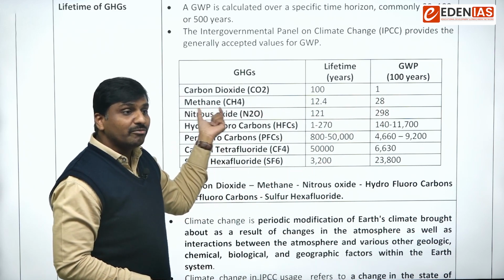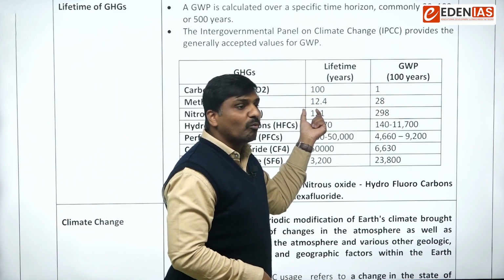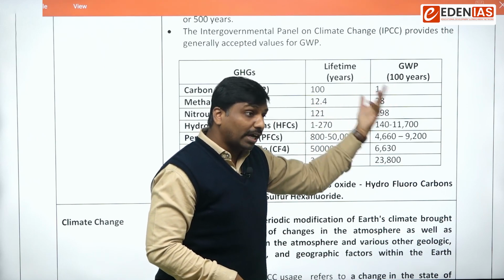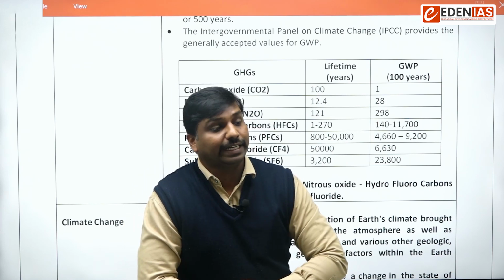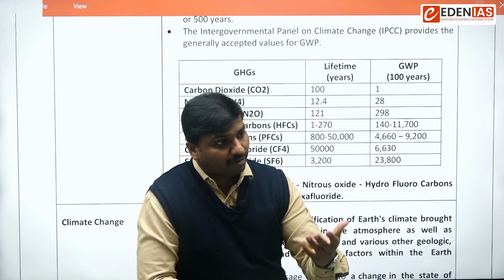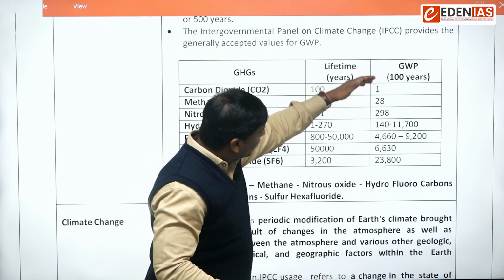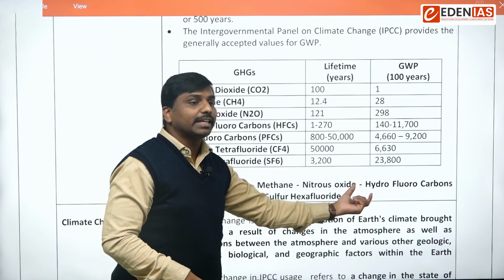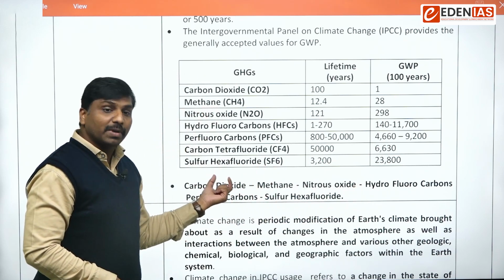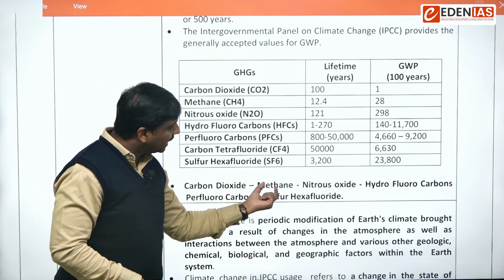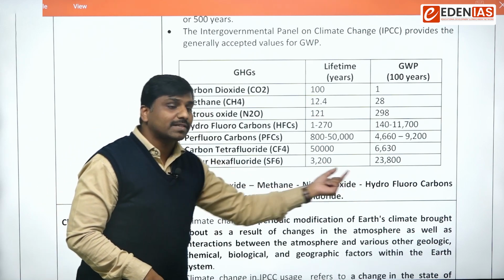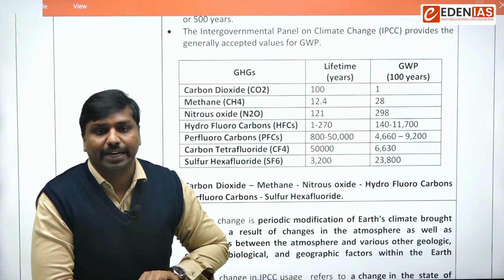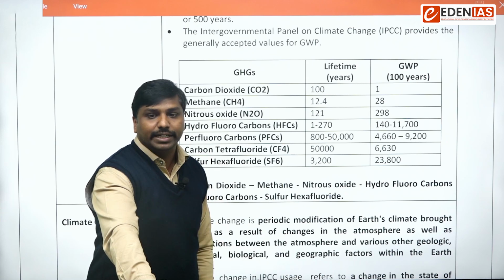Then nitrous oxide: its lifetime is around 120 years, and in 100 years it has the ability to cause around 300 times more global warming potential than carbon dioxide. So this is the global warming potential. Based on this, we can arrange them in this fashion: carbon dioxide, then methane, then nitrous oxide, then hydrofluorocarbons, then perfluorocarbons, and sulfur hexafluoride. This is the increasing order of global warming potential.